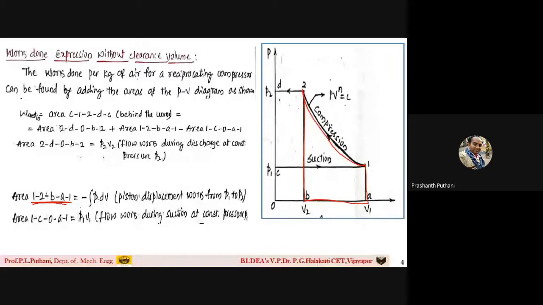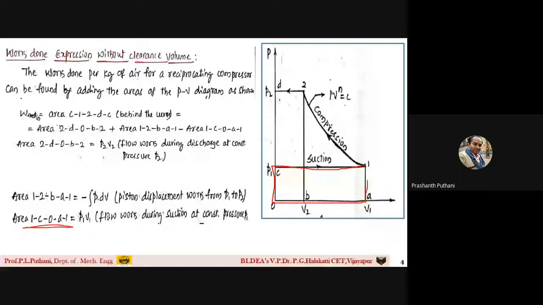or for this polytropic process I can write minus (P2 V2 minus P1 V1) by (n minus 1). Then you have to add the next, which is remaining, students. The remaining thing is the area under the curve 1-C-O-A-1, this one, the origin.